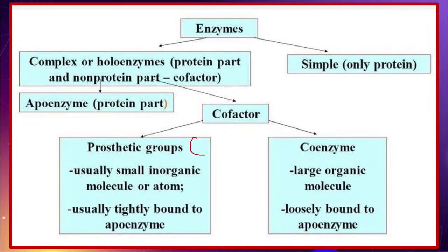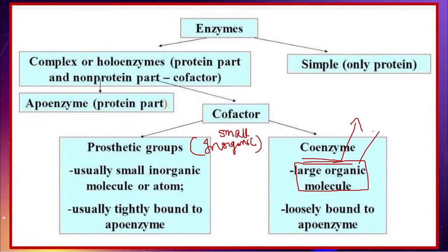The moment you hear the name prosthetic group, always remember it is an inorganic molecule, every time. You all know that an inorganic molecule is always a small molecule. The moment you hear the name coenzyme, always keep this point in your mind: it is a large organic molecule. And friends, what is the point you have to remember? Since it is a large molecule, it associates with the protein part very loosely, because it can't fit into the protein part very easily.